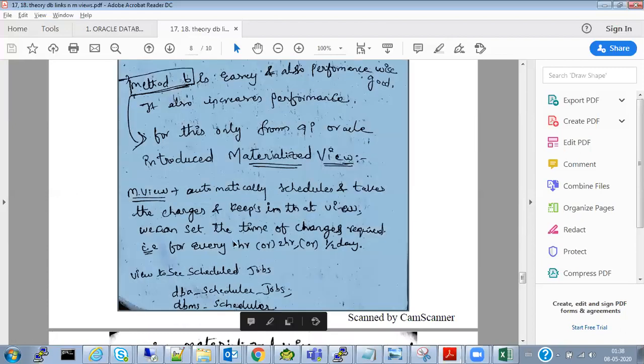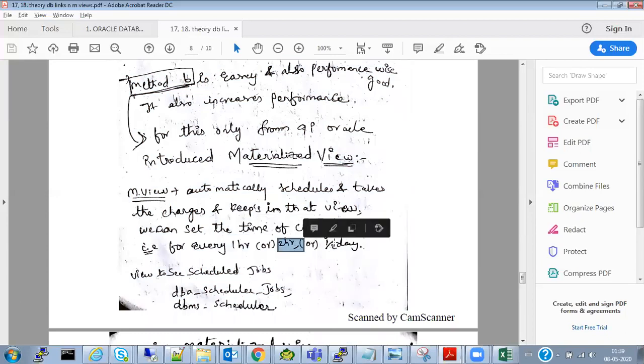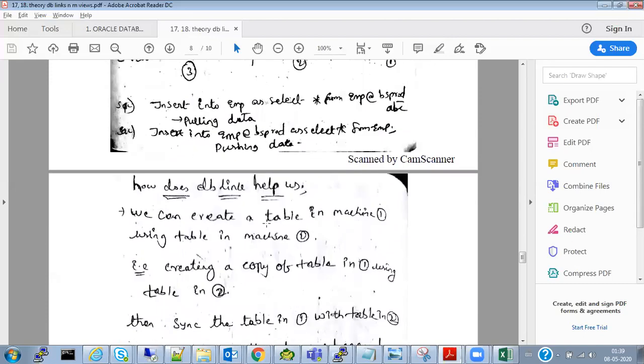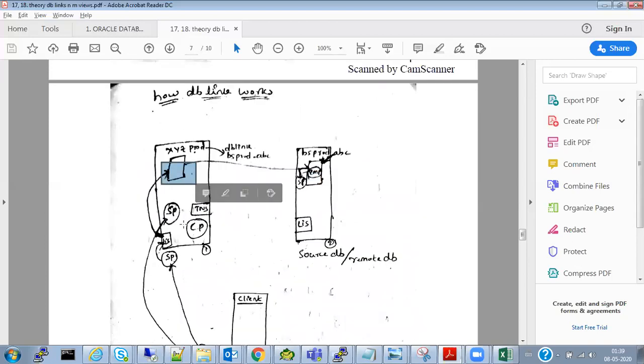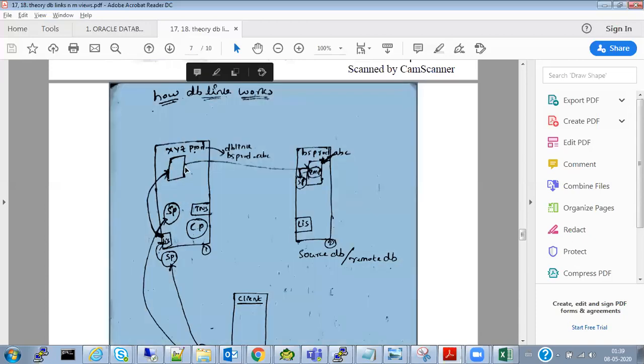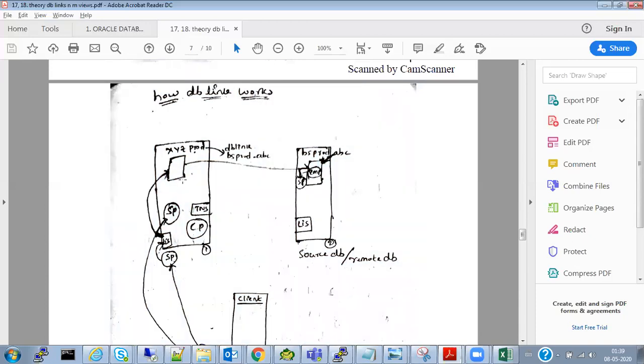Whatever the time is required, we can set that particular time for 1 hour or 2 hours or half a day or 1 day. We can schedule the time. For example, I have scheduled the time for 1 hour. So for every 1 hour, whatever the changes happened here, it will pull all those changes here. For example, the client needs only 6 a.m. data. So I can schedule every day night 1 a.m. So every day night at 1 a.m., all the changes that happened in this table will be copied here.